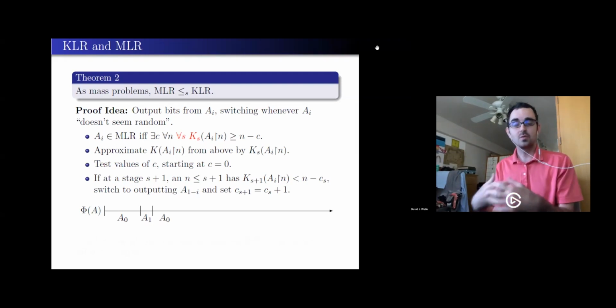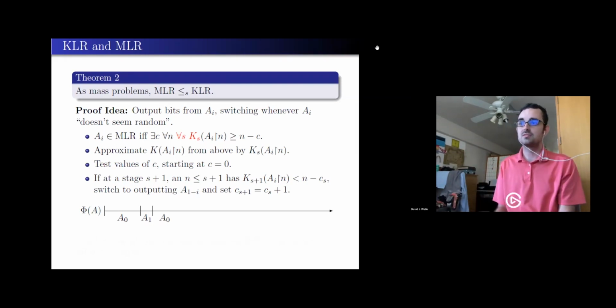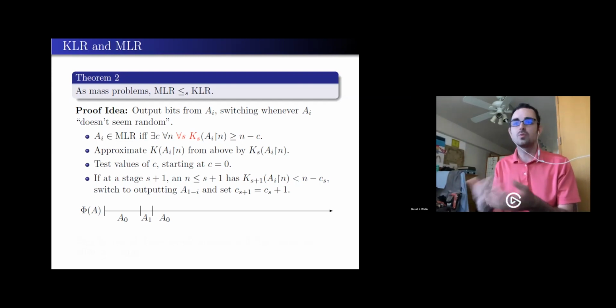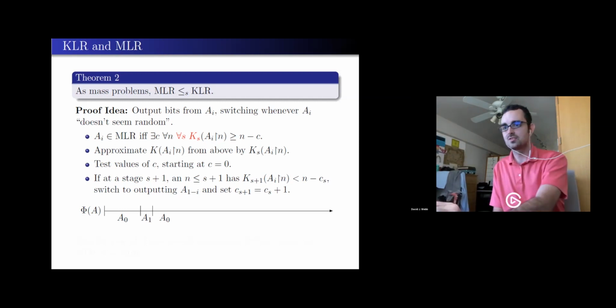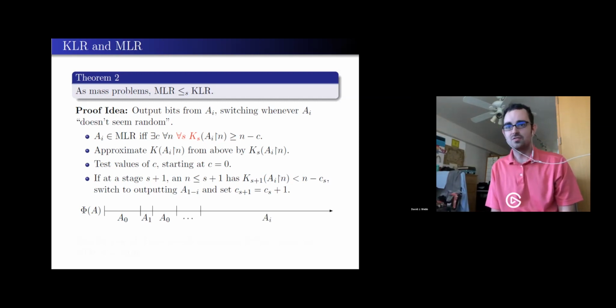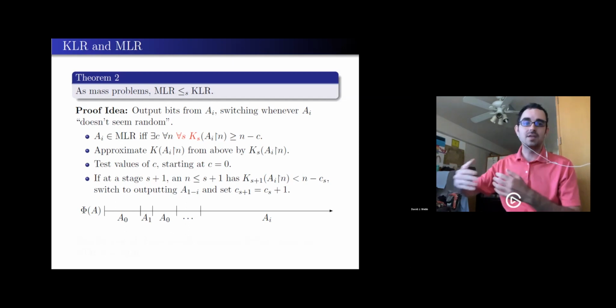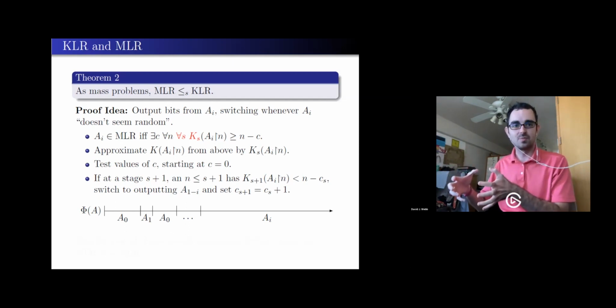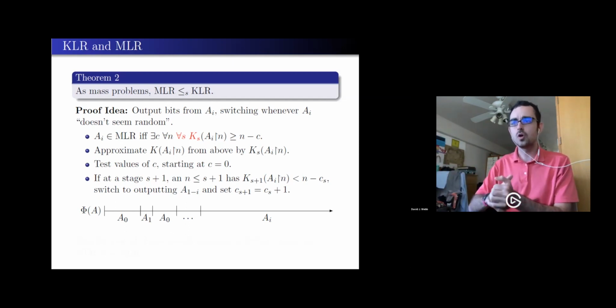And eventually, I will find a constant that works, because I'm guaranteed such. I'm told that it exists. And once I do, there will be no more prefixes. There will be no more stages where a failure ever happens. And so for the rest of the algorithm, I will only be spitting out bits from that one half of my oracle. So that's the proof that we get a strong reduction.